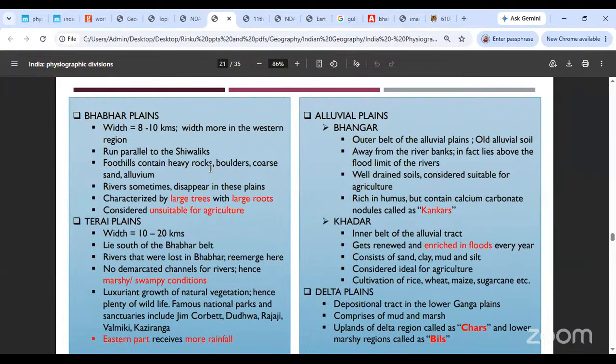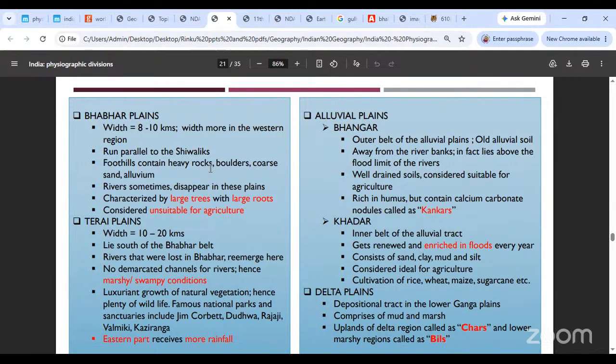Okay, now you go to the actual alluvial plains. Remember what the floodplains are? We said that when a river flows, sometimes it gets enough water, and clearly at a point of time when the water cannot be contained in the river channel, that water threatens to spill out. Now if the water is coming out, it is not the only thing that is coming out. Usually the silt also comes out with it. The silt that remains suspended in the river water also comes out with that water, and that gets spread across the banks that are closest to the river. Okay, so that is usually how floodplains are formed.